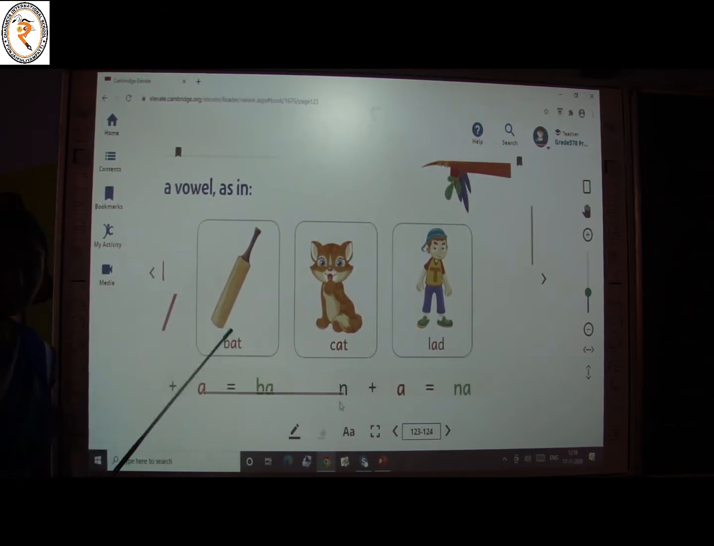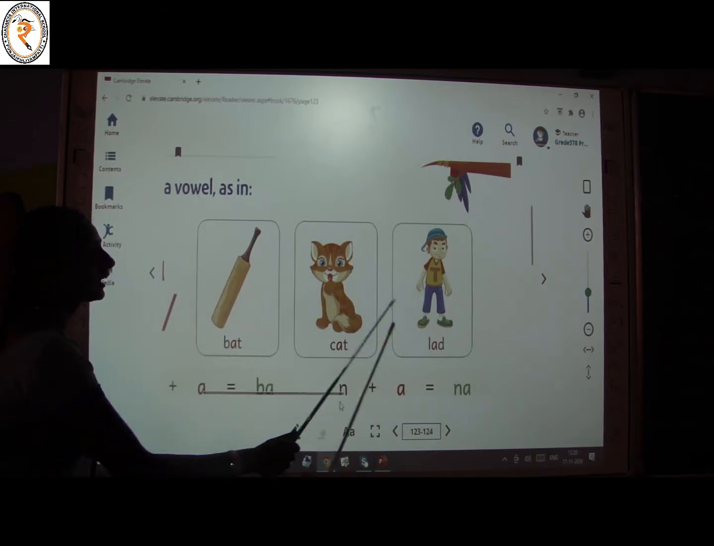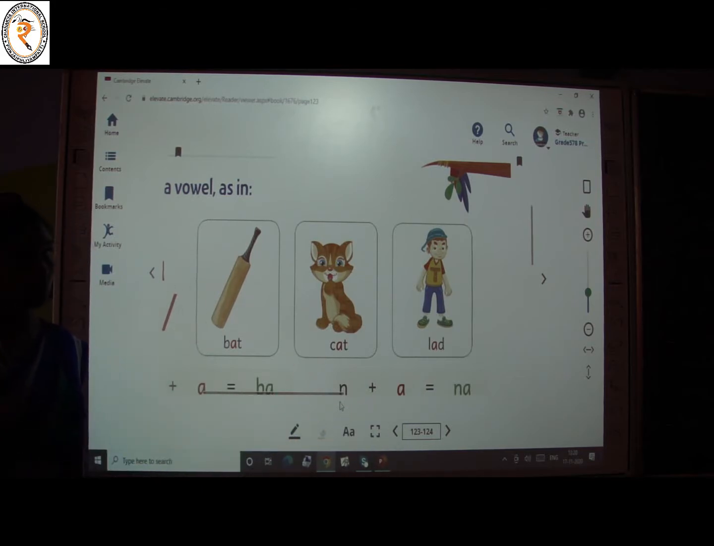The letter A is a vowel as in the words bat, cat, lad. Okay, open your mouth and read. Read with me. Bat, cat, lad. Yes children, from these words we can understand the sound of the letter A, that is A. Bat, cat, lad. Okay, before we move on to words with A sound, we have to learn something.